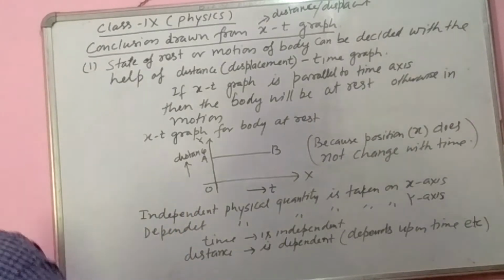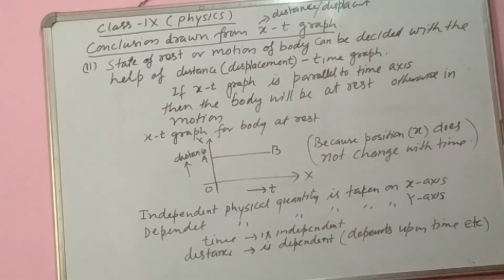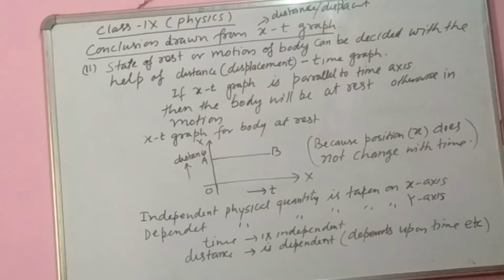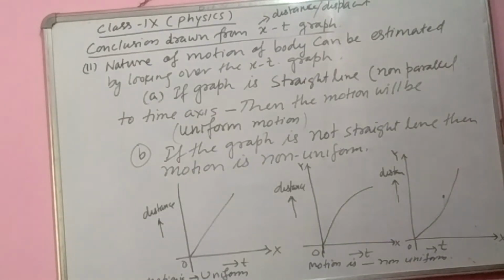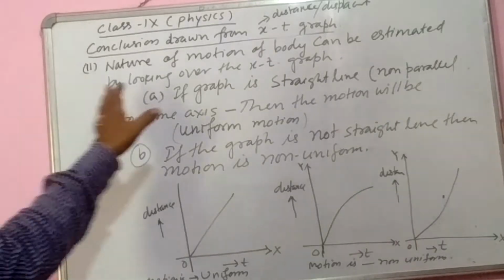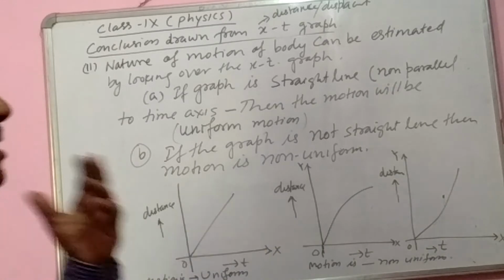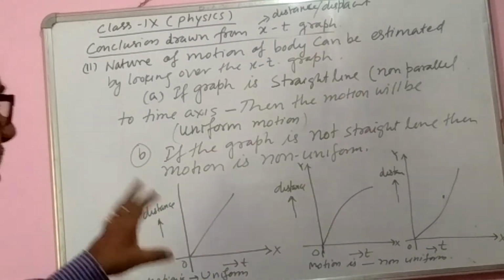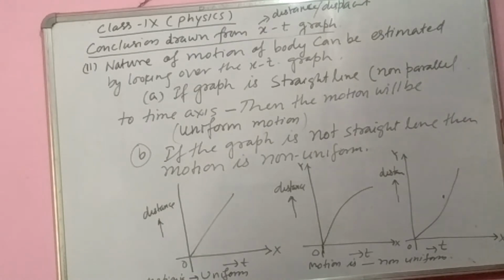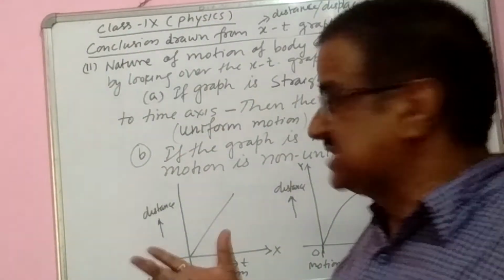And come to the second. Now come to the second important conclusion drawn from the xt graph. Now the second conclusion drawn from xt graph is that the nature of motion of the body can be estimated by looking over the xt graph. xt graph को देख करके हम लोग इसके nature of motion, motion is uniform or non-uniform, that can be estimated.